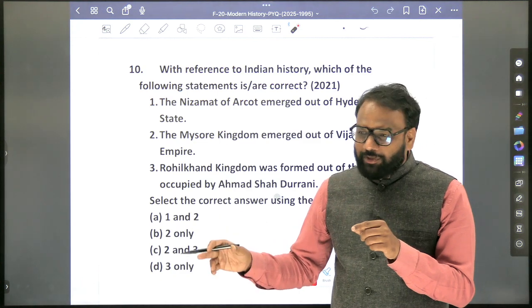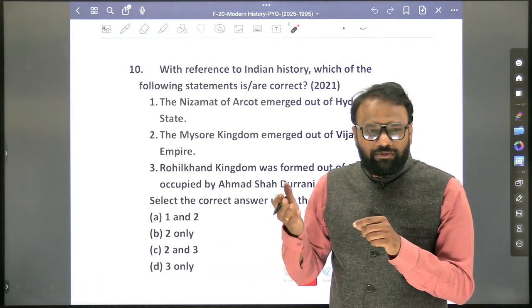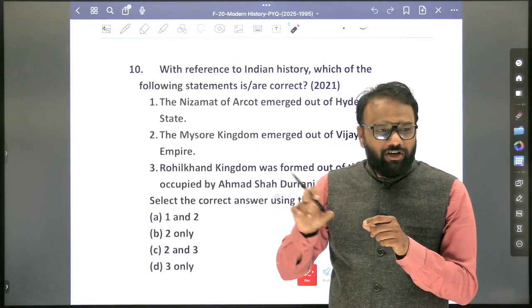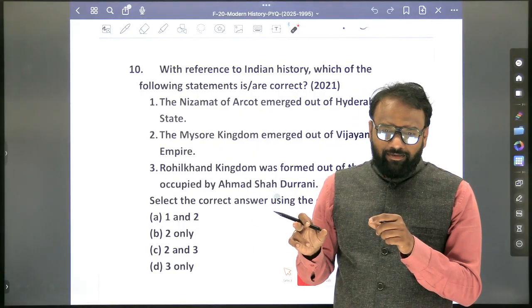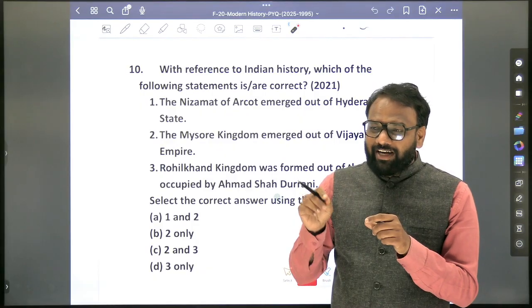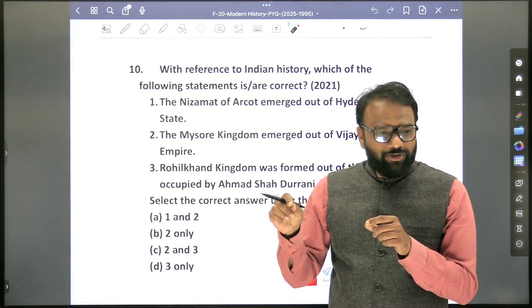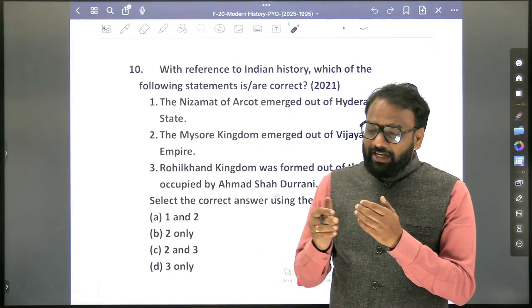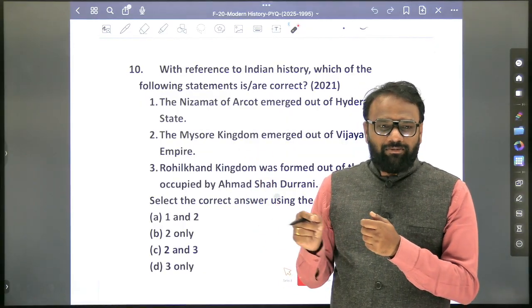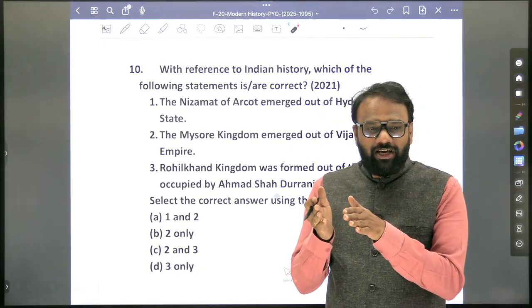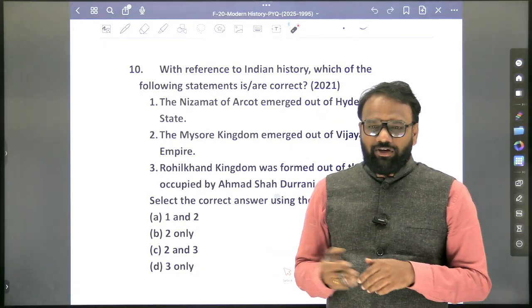Similarly, in the context of the Guptas we have seen, after the decline of the Guptas, before the rise of Harshavardhana, there were some regional dynasties which became strong. Which are they? Yadavas, they will come in the 12th century. Maitrakas of Vallabhi, Maukaris of Kanauj, right? Guptas of Magadha. So we have already seen. Similarly, in that context, they have framed this question. Once a dynasty becomes weak, which are the regional dynasties that will become strong?